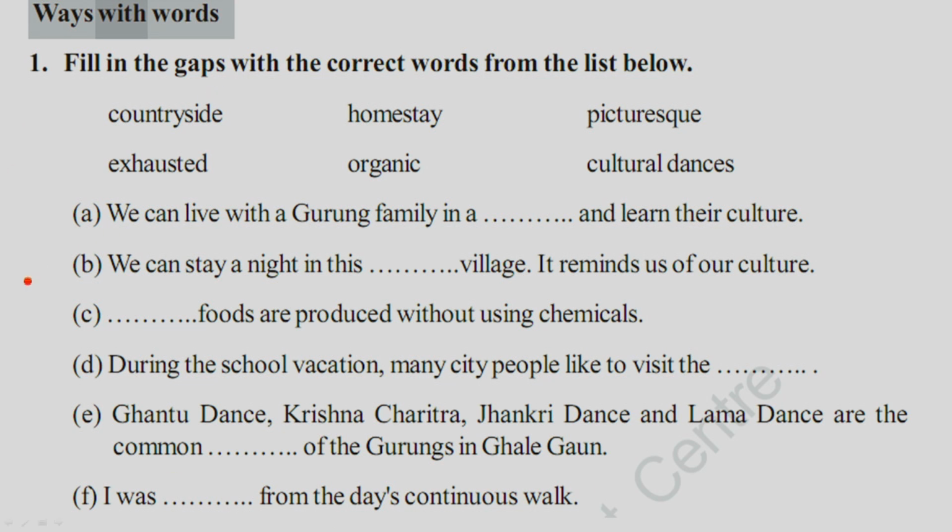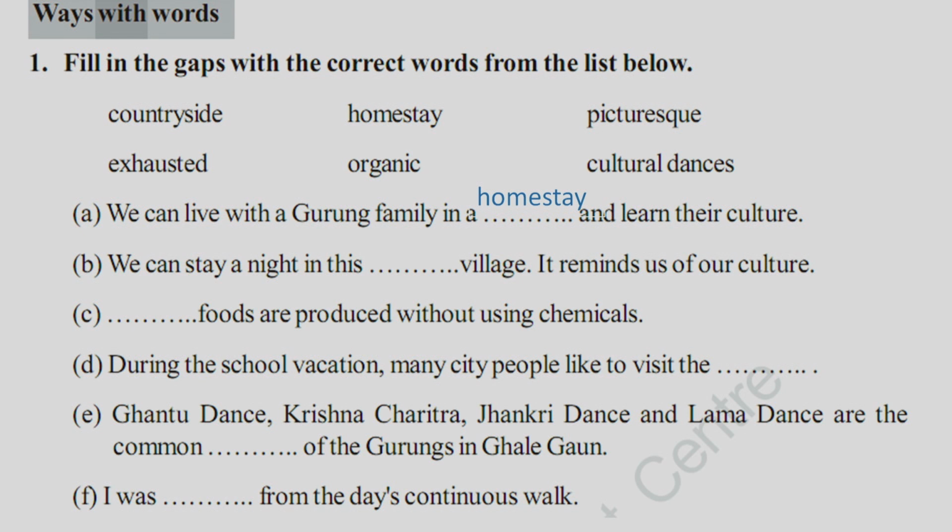Okay, number A. Let's start with number A. We can live with a Gurung family in a blank and learn their culture. So where do we stay? The answer here is homestay, right? Is your guess true?